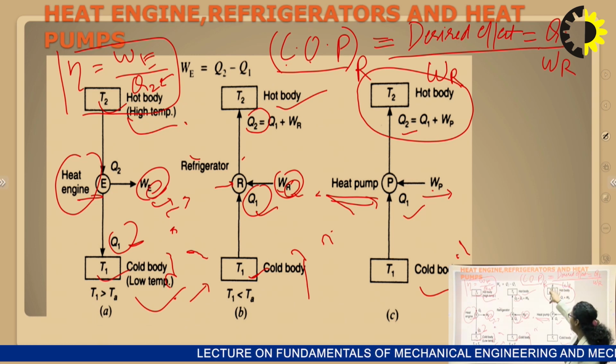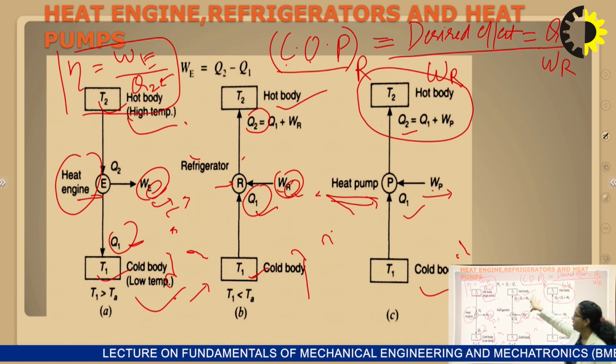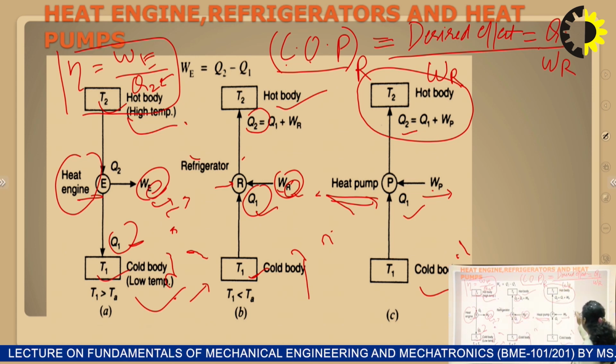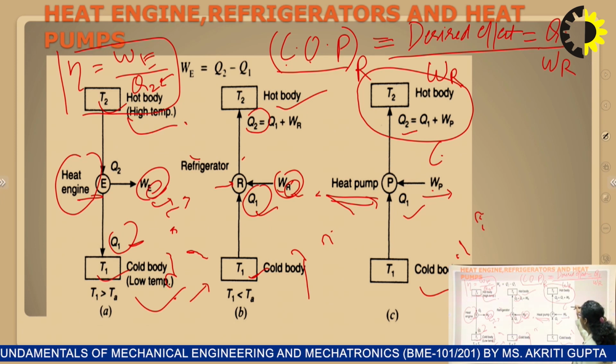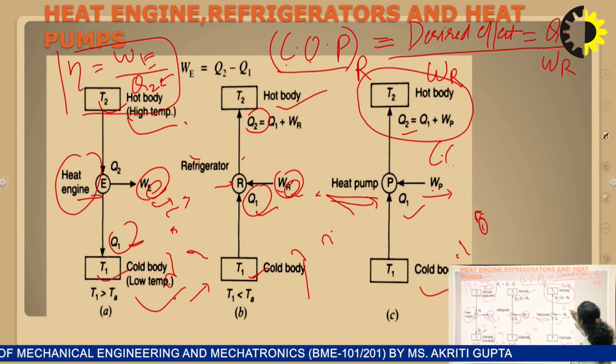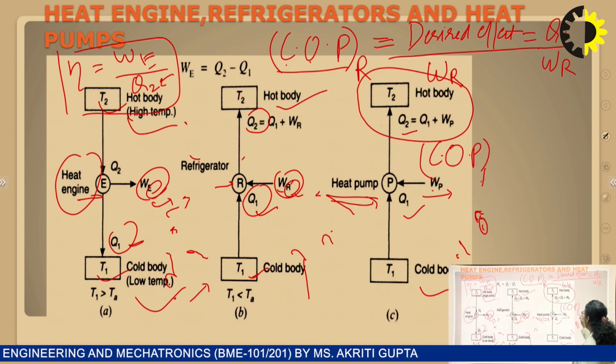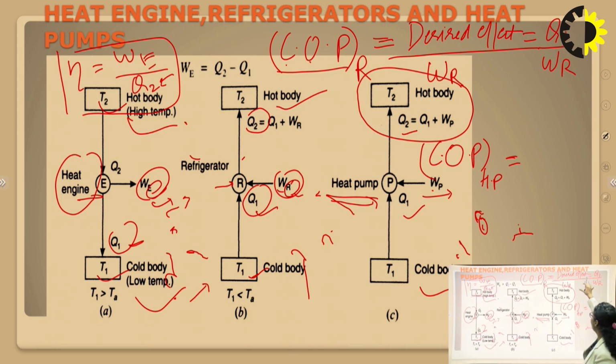Now we have to maintain the hot body temperature, so the desired effect will be different in comparison with the refrigerator here. We can define it using COP. COP of heat pump will be equal to, no, the desired effect changes here. So we will write not Q1 but Q2, because we have to maintain the hot body temperature in the case of a heat pump. So we will write Q2 upon, again, the work WP. This is the very basic difference between refrigerator and heat pump: only the change in the temperature which we are maintaining in comparison with the surrounding of the system.